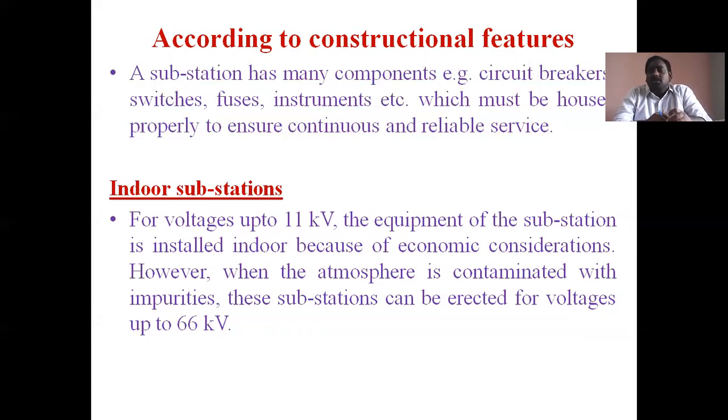If there is no insulation for the bus bars, then due to electrical stresses, a short circuit can occur. So to protect the substation equipment when the atmosphere is contaminated with impurities, that means when pure air is not available, we can construct the substations as indoor substations even when they are operated at 66 kV. Those types of substations are indoor substations.